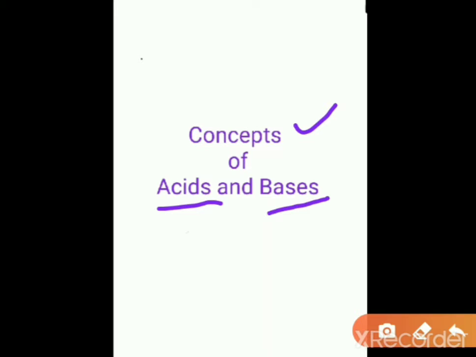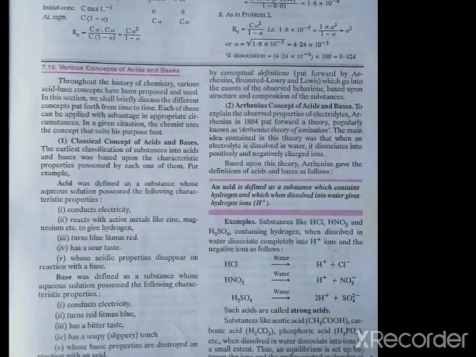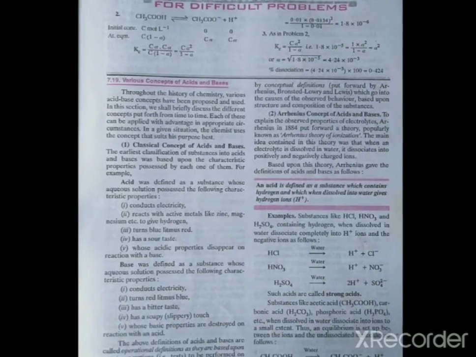Students, as we have seen, in the classical concept of acid and base in the earlier classification, acids are considered as substances which are sour in taste and bases are substances which are bitter in taste. But as time went on, several scientists worked upon the concept of acids and bases. So we will talk about the Arrhenius concept. Firstly, talking about the Arrhenius concept.